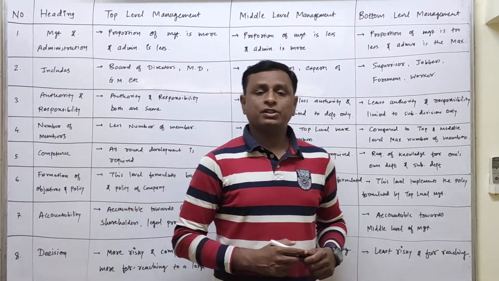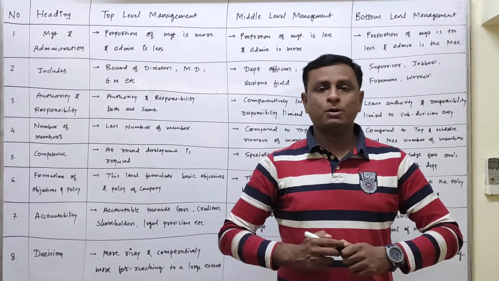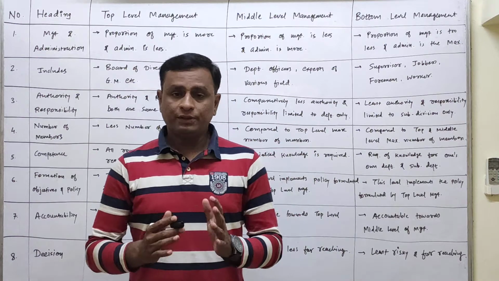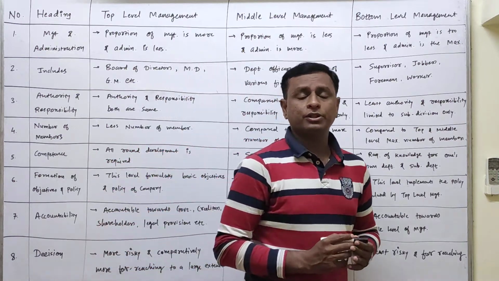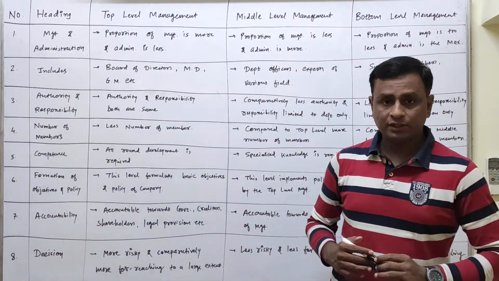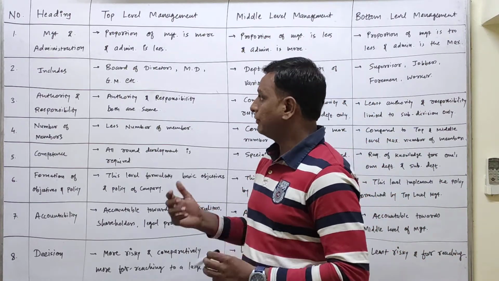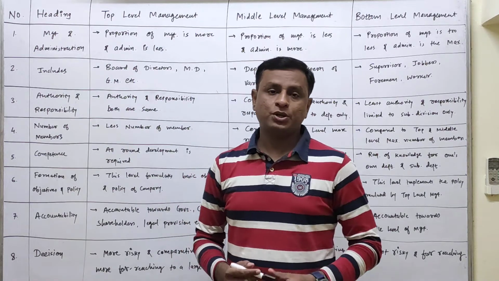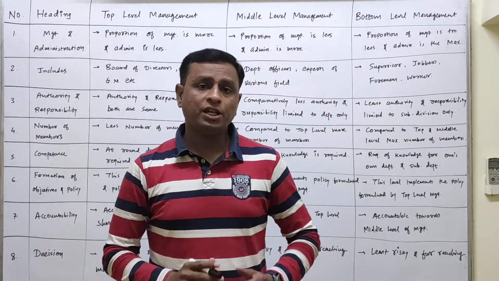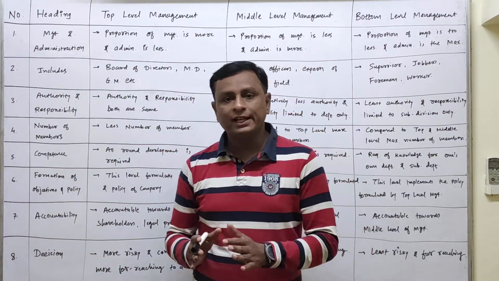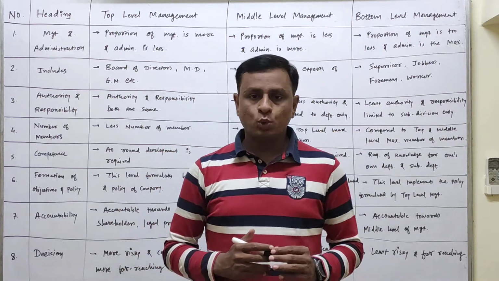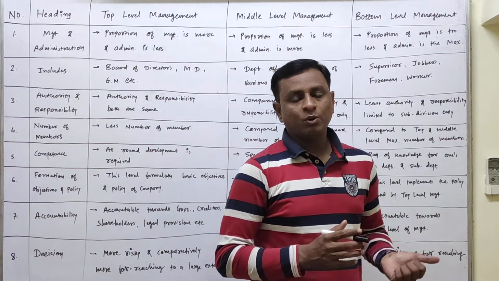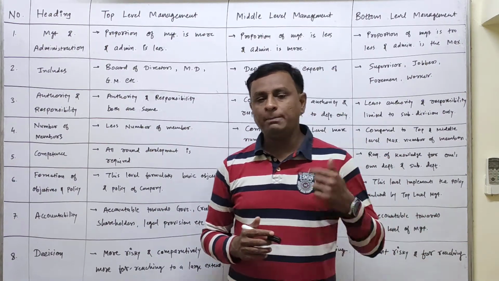Now we'll start with the topic of difference between the top level, middle level and the bottom level of management. Now the difference can be divided into 8 different points. So let's begin with the first point, and that is the point of management and administration. Now generally in terms of management, we can say that management means to think. Generally it is associated with thinking, whereas administration means to implement.